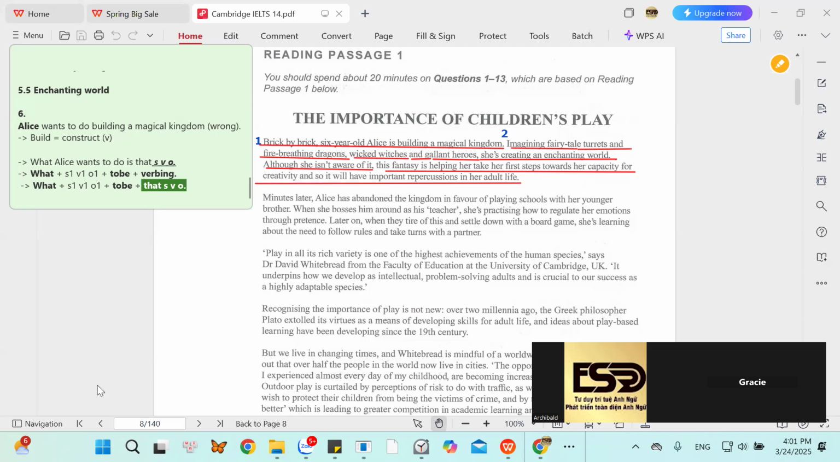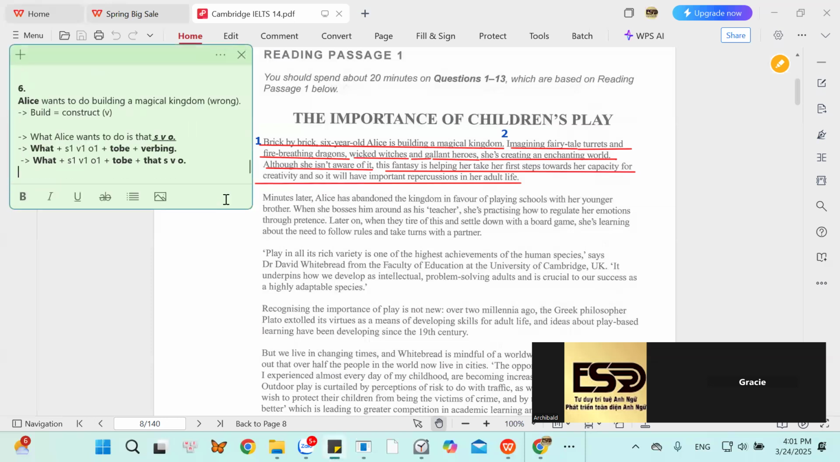Show me the first part of although. And show me, okay, the second part of although. So what is the first part of although? Can you read it for me? She isn't aware of it. Acquire or aware. Aware? We don't have acquire in English.